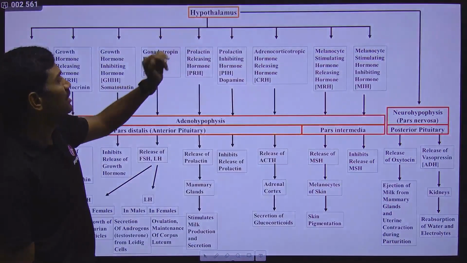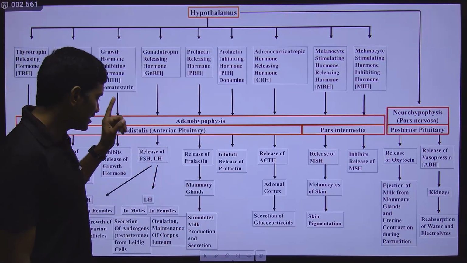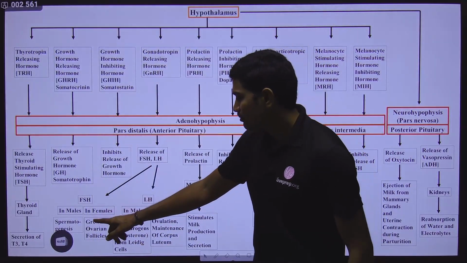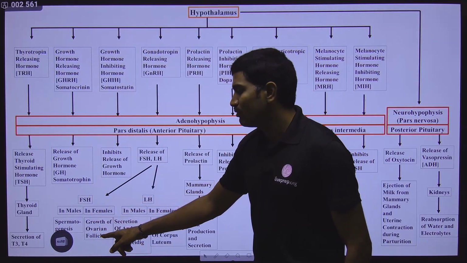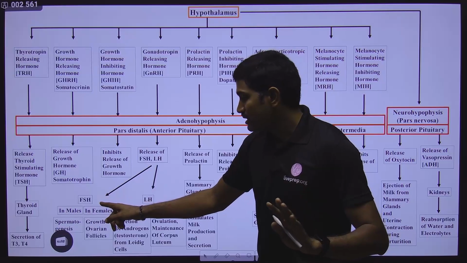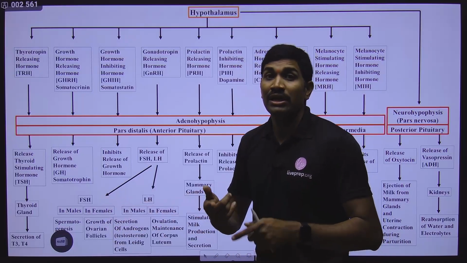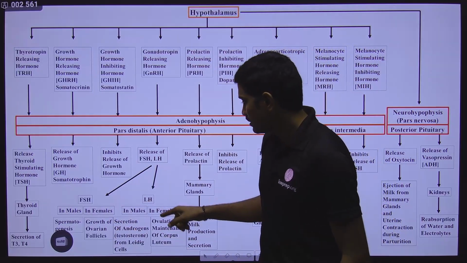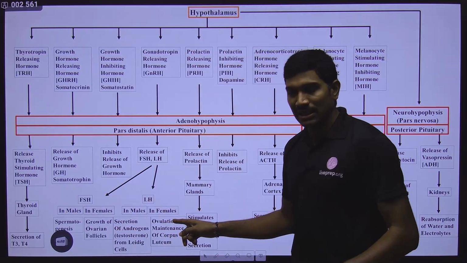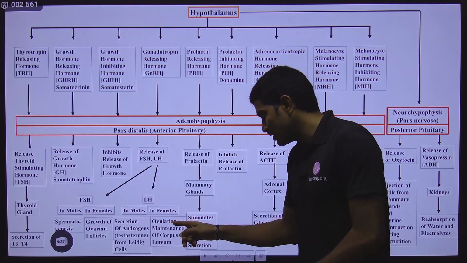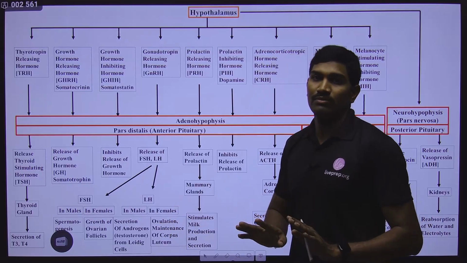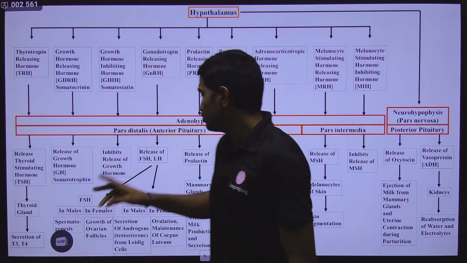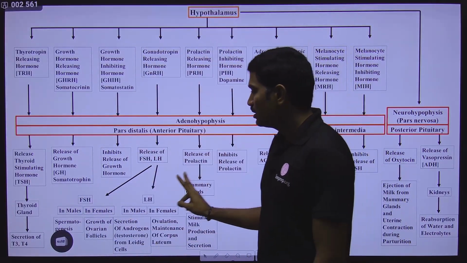So please remember this. Here once again, you just understand the relation between FSH and LH. So up to here, in the case of females, FSH is involved in growth of ovarian follicles, and growing ovarian follicles are releasing estrogen. Understood or not? Next one. LH, in the case of females, is helping in the ovulation from the Graafian follicle and maintenance of corpus luteum. And the corpus luteum is producing progesterone. These are the points that you need to interlink here. Is it clear?